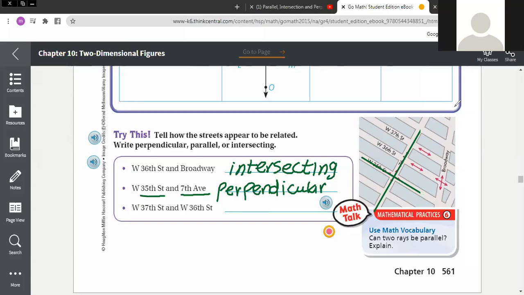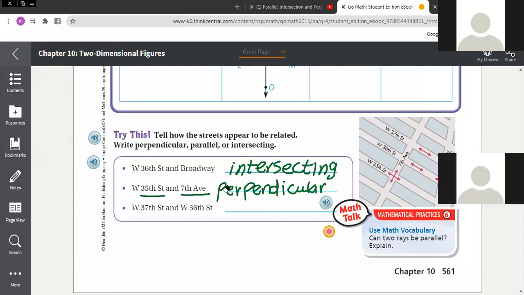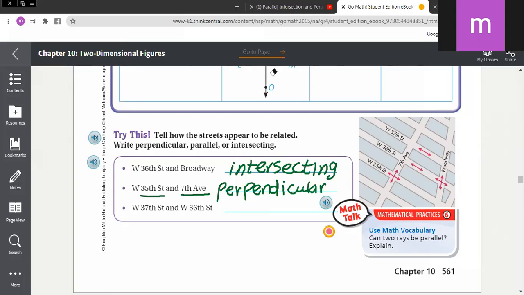Muhammad Tarbush. Muhammad. All right, Yusuf. Yes, 37th Street and 36th Street. 37 is this one and 36 like this.